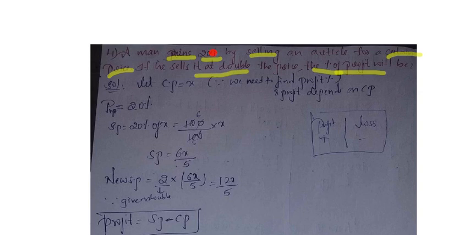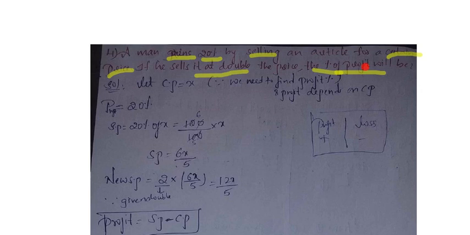Understood? If you see the question carefully, they are asking us to find the percentage of the profit. Any time you need to calculate profit percentage, remember that it is calculated based on the cost price only. But here they have given us the profit as 20%, but not the cost price. We need to find the profit percentage based on the cost price, no?